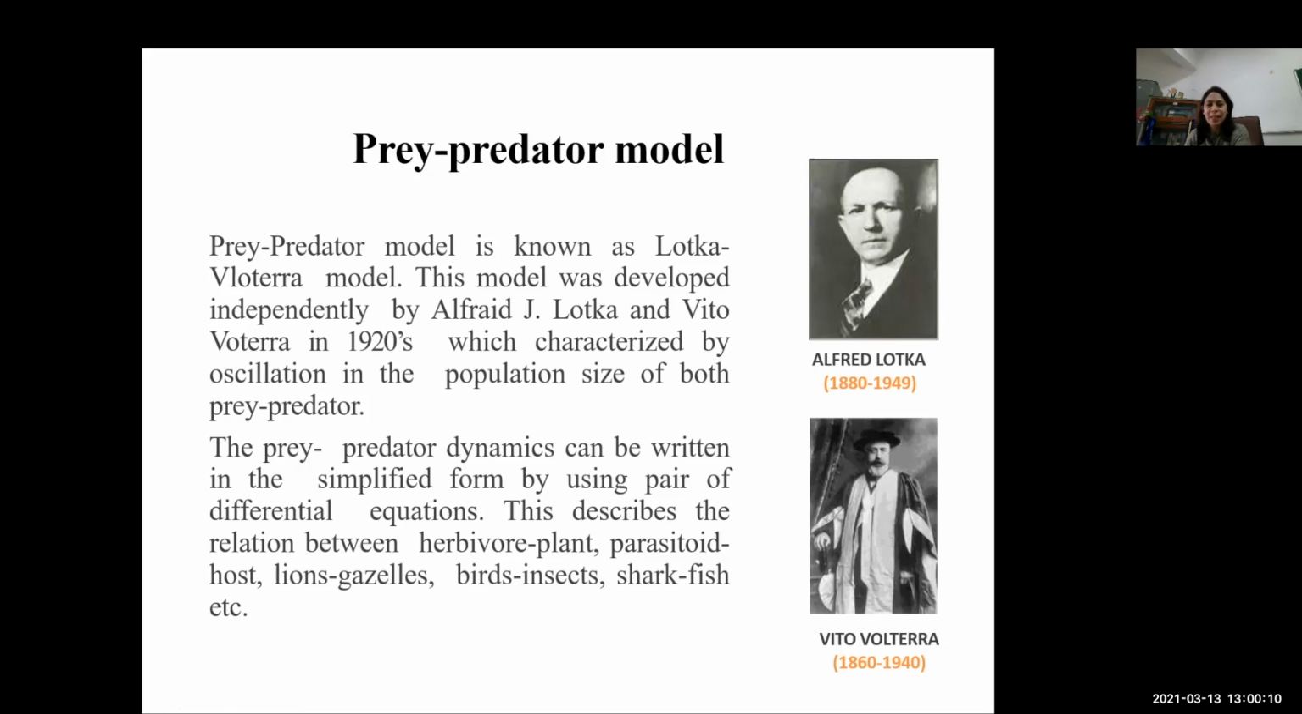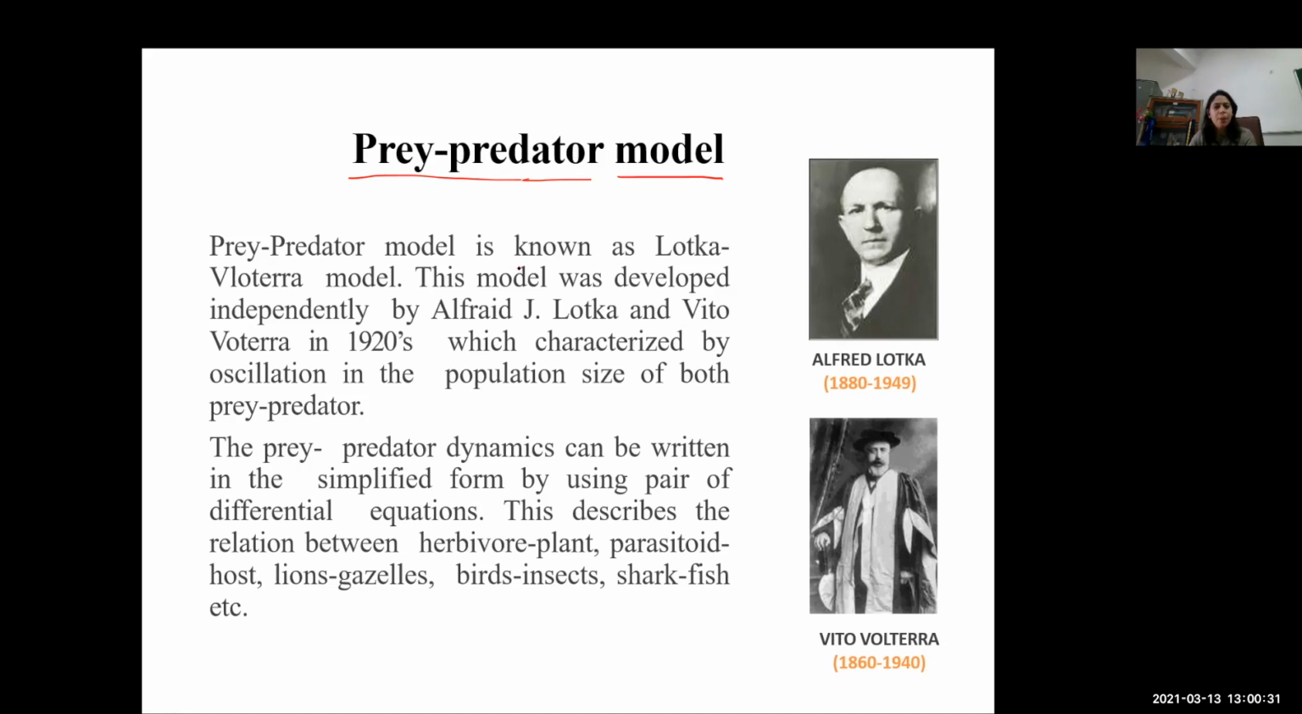I welcome you once again in the third lecture where we will be developing a model for infectious disease. So first, we need to know what the prey-predator model is, because this is the basic model on which all the infectious disease models have been developed.